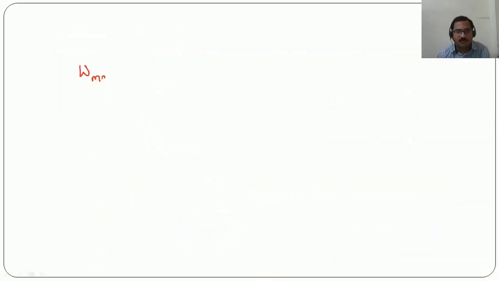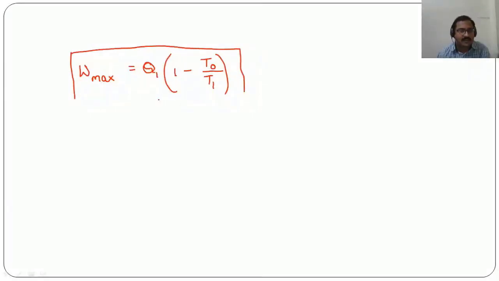So the maximum possible work output will be obtained with the same amount of heat supplied when the system comes in interaction with the surrounding environment. That means we are considering the lower temperature as nothing but the surrounding environment temperature.